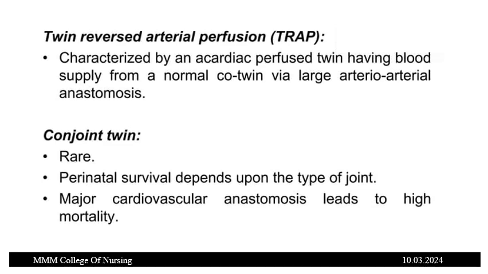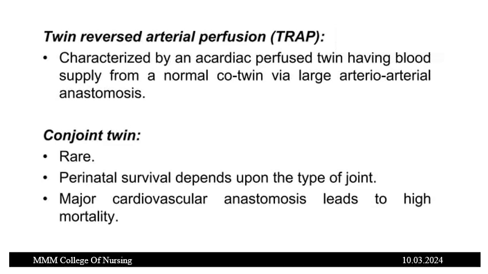Then the other term is twin reversal arterial perfusion. It is characterized by an acardiac perfused twin having blood supply from a normal co-twin via a large arterial anastomosis. One twin will be normal, but the other twin will be acardiac, without any heart. There will not be any heart, there will not be any head.